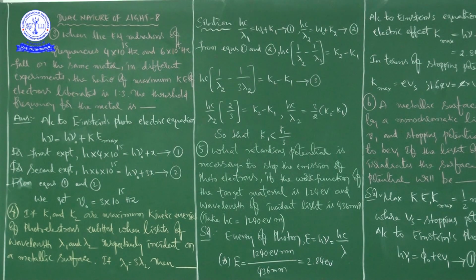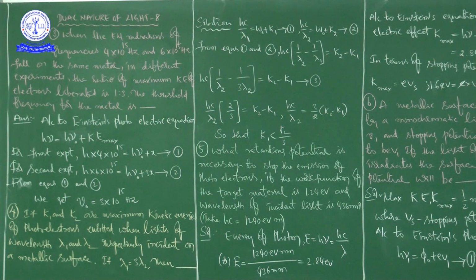So what I am saying is, in this problem they have given frequencies of electromagnetic radiations. In one case it is 4 into 10 to the power of 15 Hz. In the next case it is 6 into 10 to the power of 15 Hz.